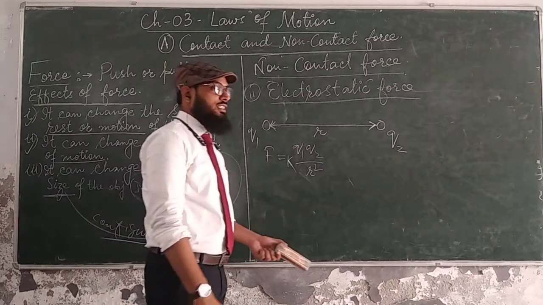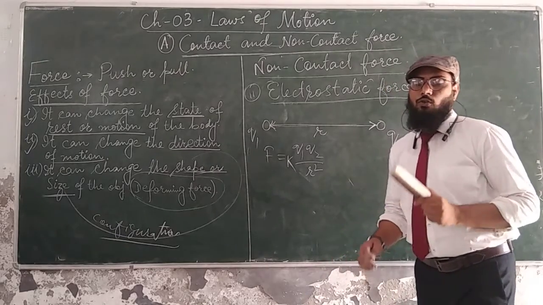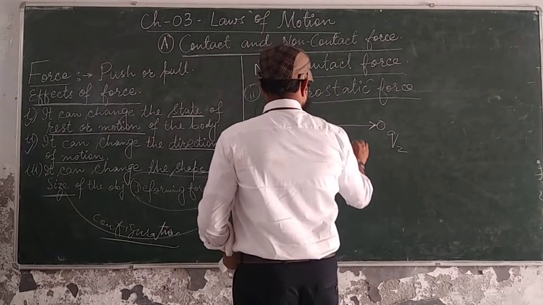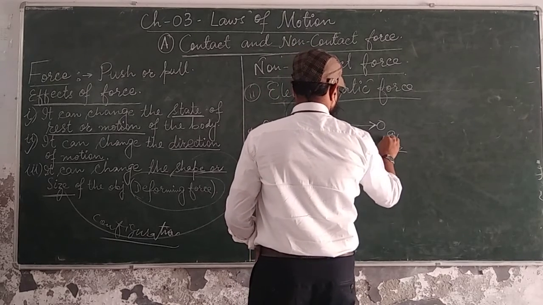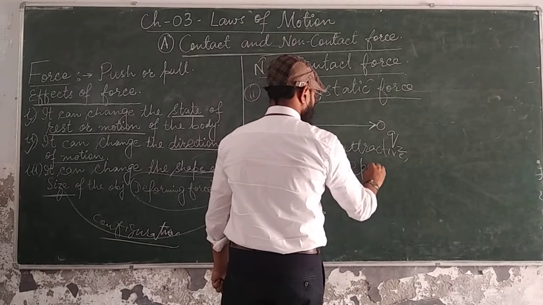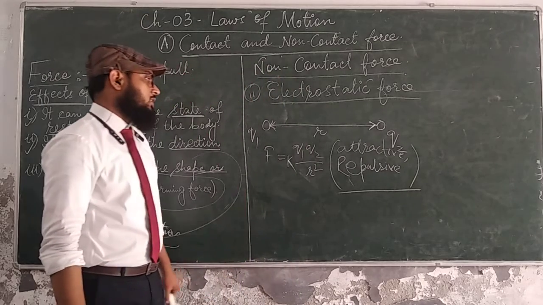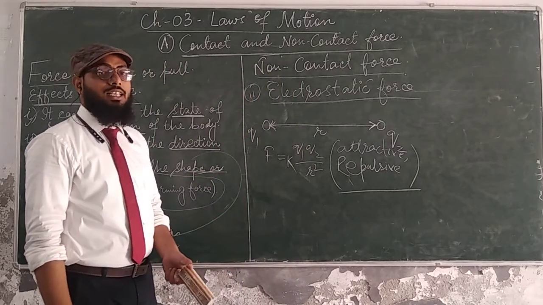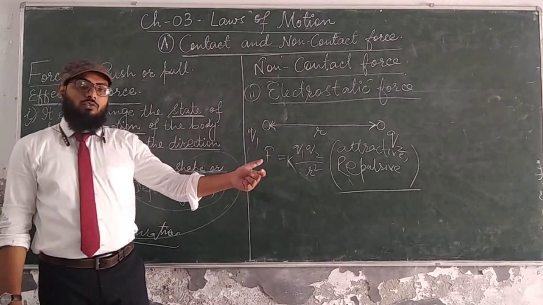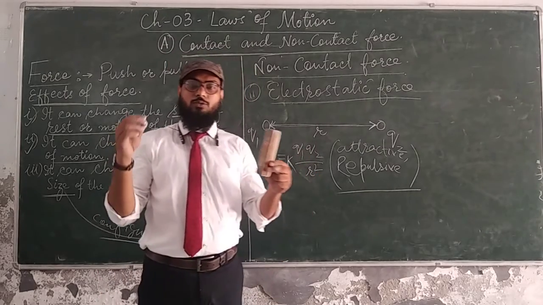We know there are two types of charges, positive charge and negative charge, and between these charges a force comes into play, which is both attractive as well as repulsive in nature. Attractive as well as repulsive, on the contrary to the gravitational force, which is only attractive in nature. Now magnetic force, we all know there are two magnets, south pole and north pole.